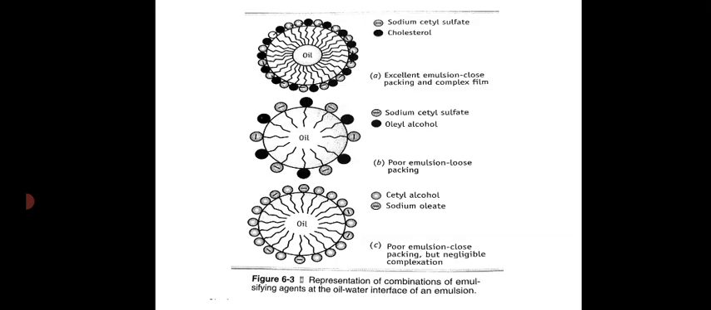Okay, and the first one is giving an excellent emulsion because they are not only having a very uniform close packing, but also they are undergoing a complexation between sodium cetyl alcohol as well as cholesterol. In the second and the third diagram, that is B and C, we are getting a poor emulsion, because if it is having a close packing, it is not having a proper complexation, and if it is having a complexation tendency, the packing is not uniform. So I think it is more clear when showing this diagram and explaining. So that is all about monomolecular adsorption theory or film theory.